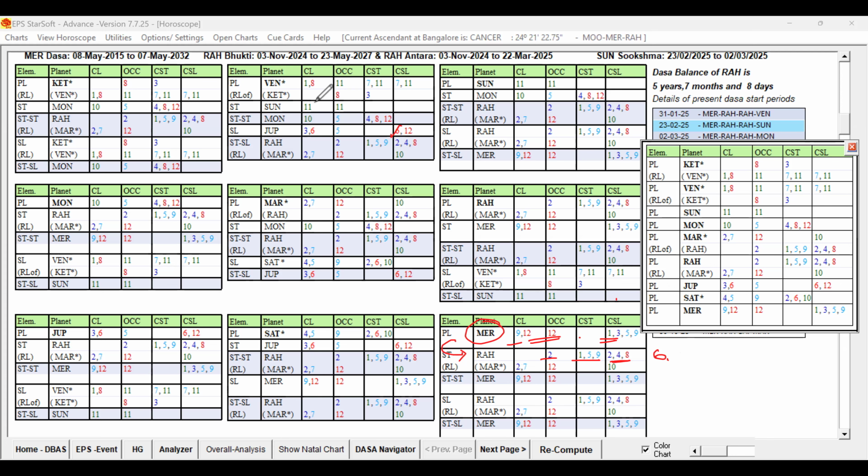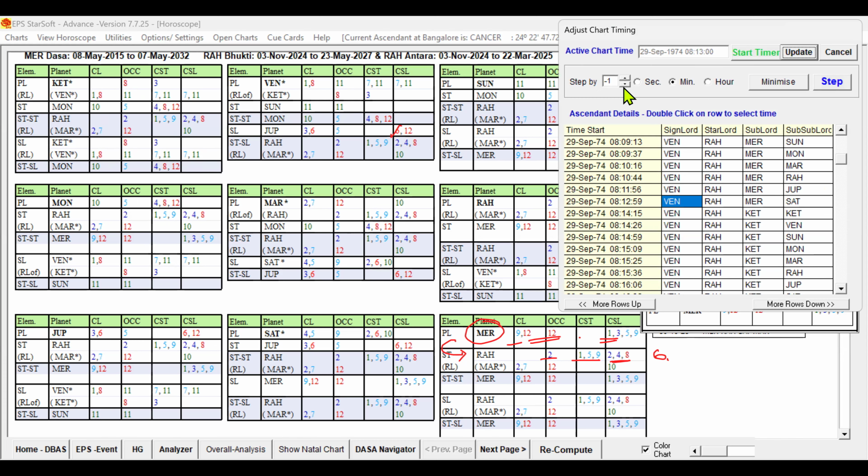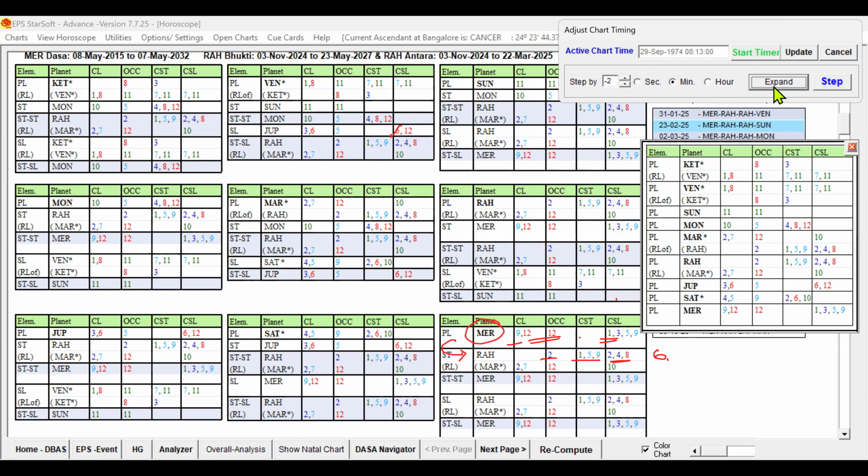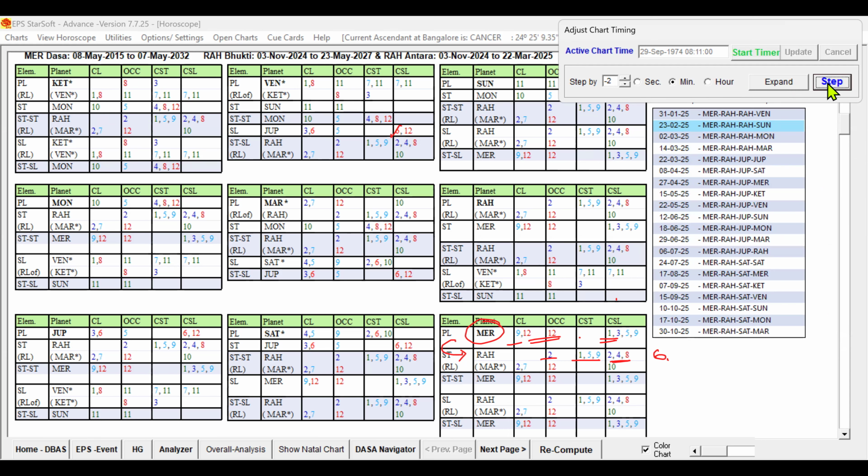So keeping that in mind, we will reduce the birth time, for example, by 2 minutes, because 1 minute will not have an impact since the sub-sublord is Saturn. The sixth cuspal sublord is Jupiter, the sub-sublord is Saturn. So minimum we need a 2 minute reduction. When we reduce by 2 minutes, let us see what happens.